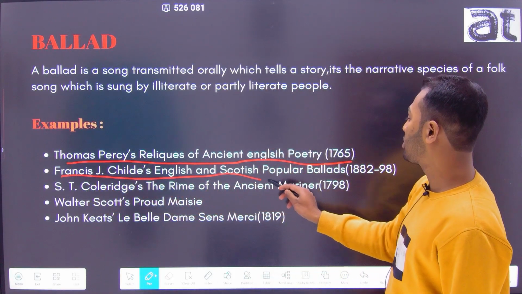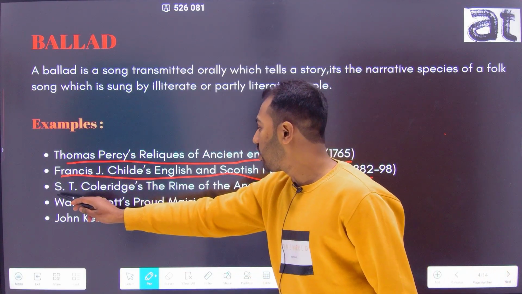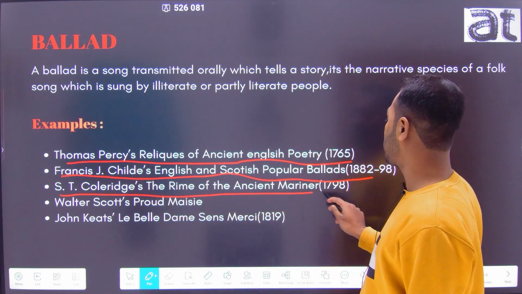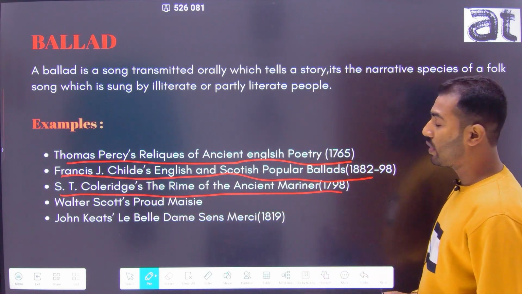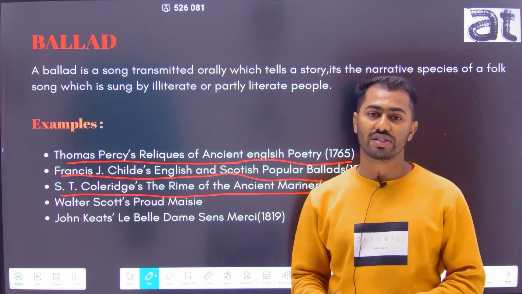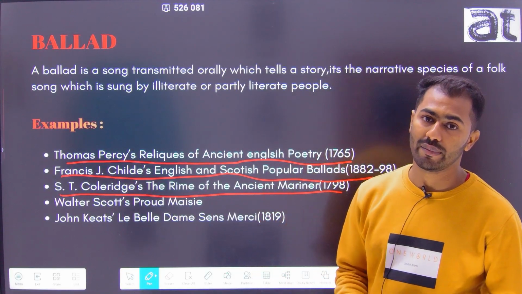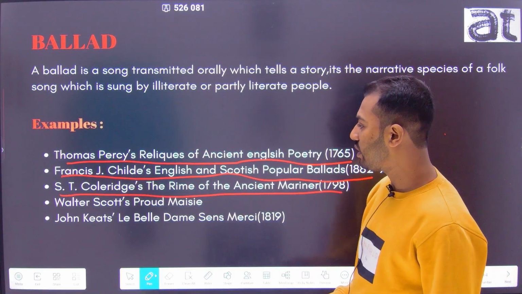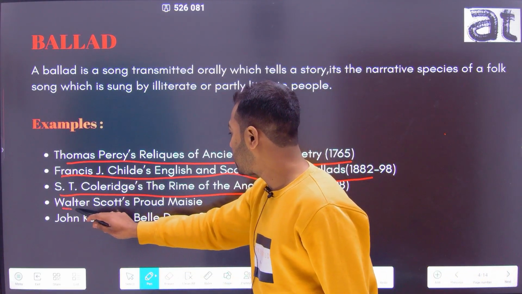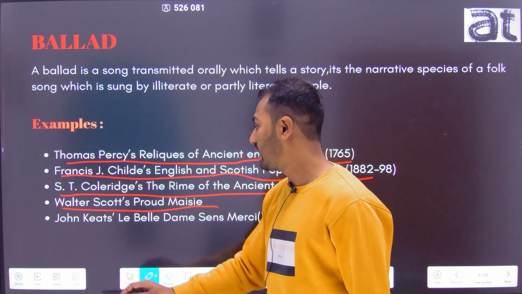Child's English and Scottish Popular Ballads, and S.T. Coleridge's The Rime of the Ancient Mariner, which was published in 1798. In this work, S.T. Coleridge mourns the death of a bird named Albatross, and Walter Scott's Proud Maisie is also an example of a famous ballad.